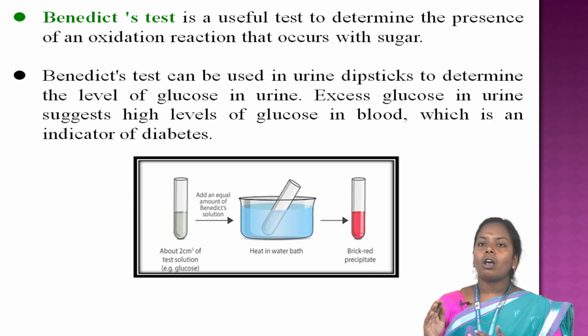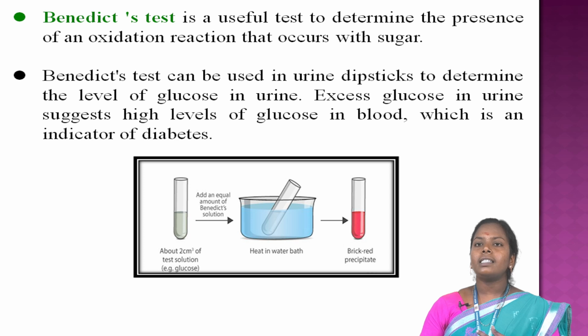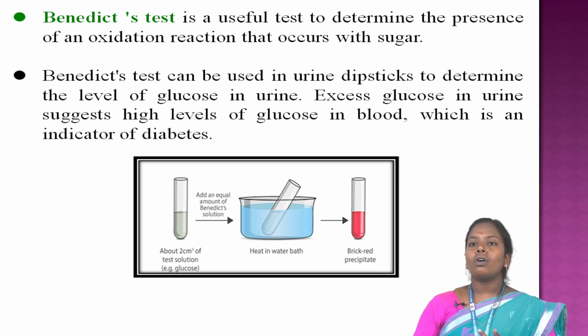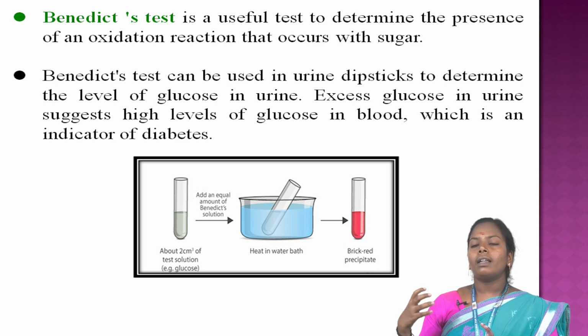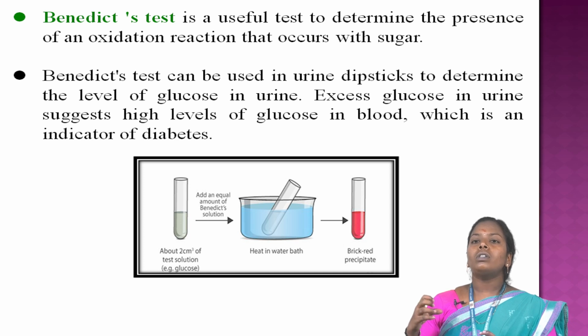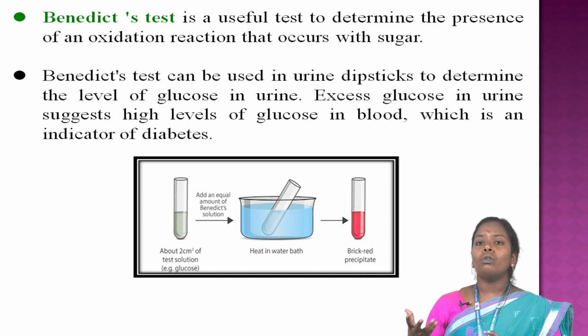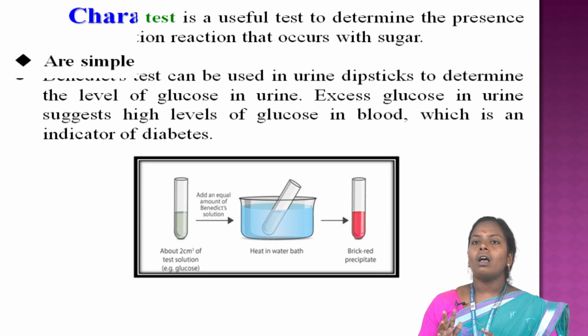The tests for carbohydrates are the Benedict test and the Fehling test. The importance of the Benedict test: it is used to detect the oxidation reaction that occurs with reducing sugars. The Benedict test can be used on urine to determine the level of glucose in urine. A high level of glucose in the blood is an indicator of diabetes.